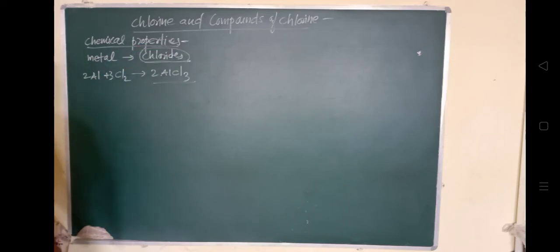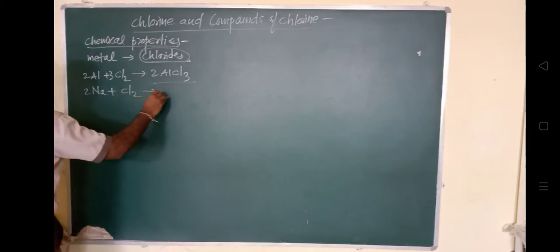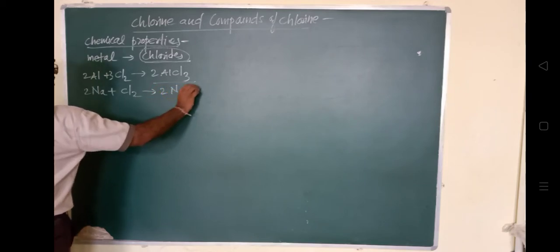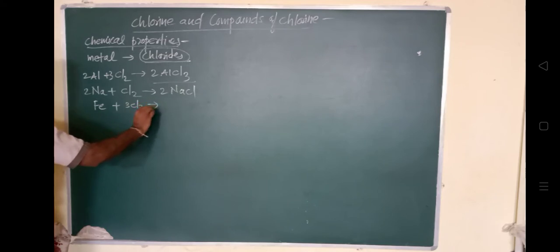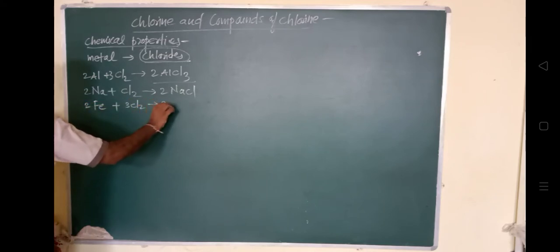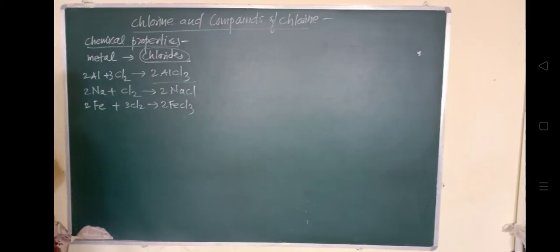In the same way, सोडियम के साथ जब ये रिएक्ट करता है, आप लोगों को पता है, well known reaction, it will form sodium chloride. Iron के साथ ये react करेगा, iron chloride it will form: 2Fe plus 3Cl2 gives 2FeCl3. So these are all metals, जब ये react कर रहा है, it is forming the chlorides.